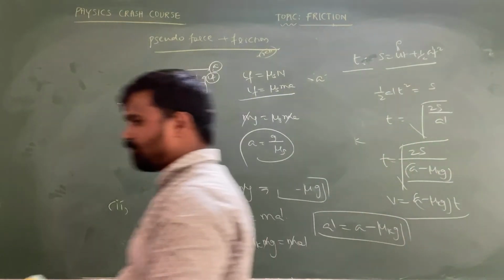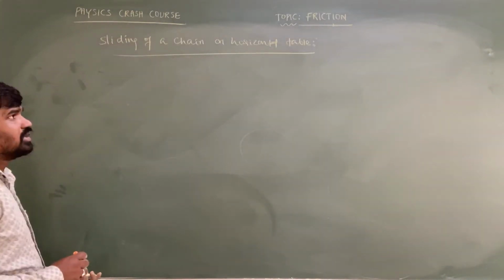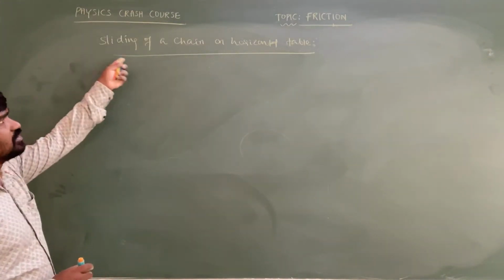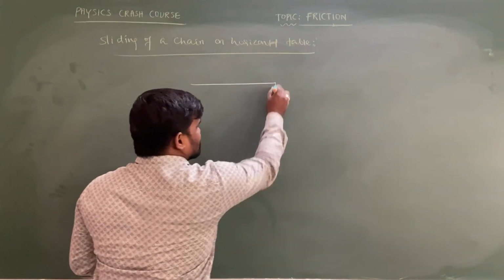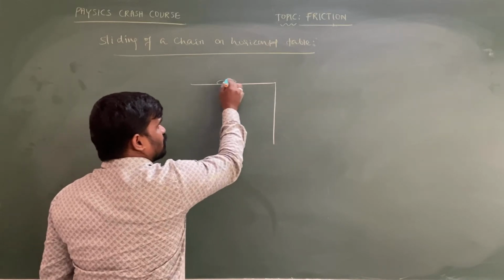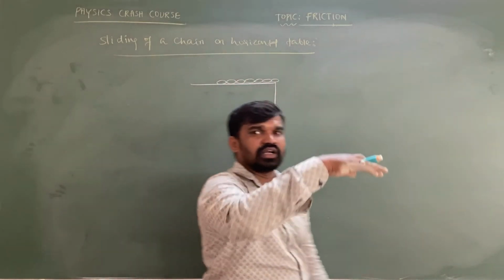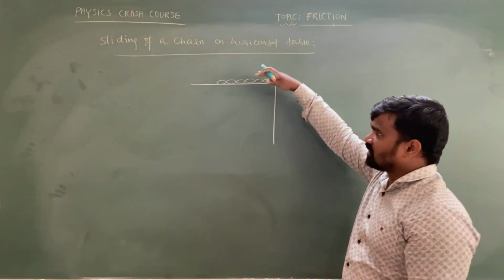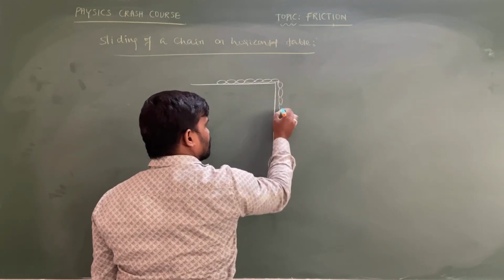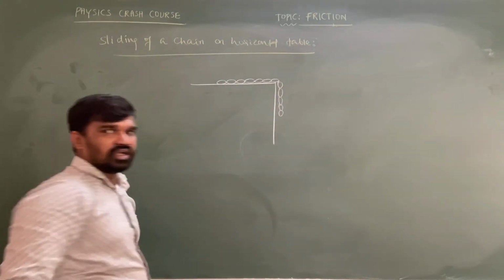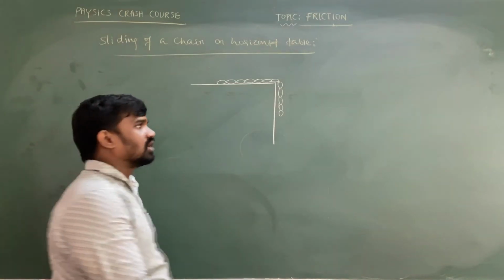Okay, copy this one. Now this is also very important. A previous question came from this concept, that is the sliding of a chain on a horizontal table. So dear students, let me consider a chain whose length is L. The chain is placed on the horizontal table, and a certain part of the length of the chain is suspended in the air, such that there is no sliding of the remaining part of the length.